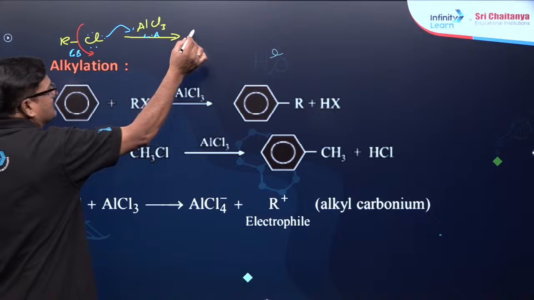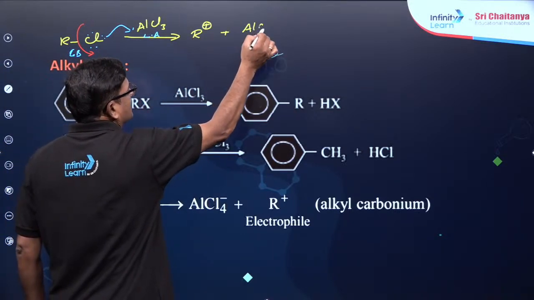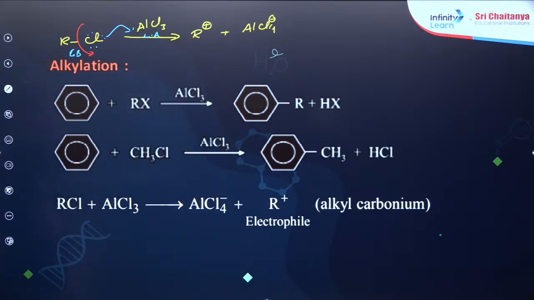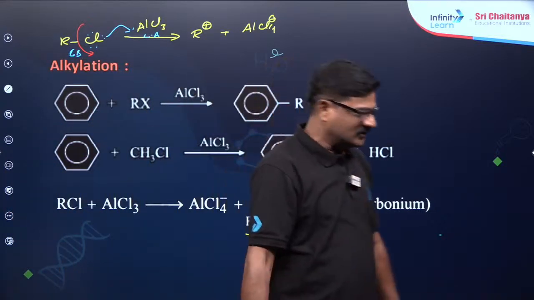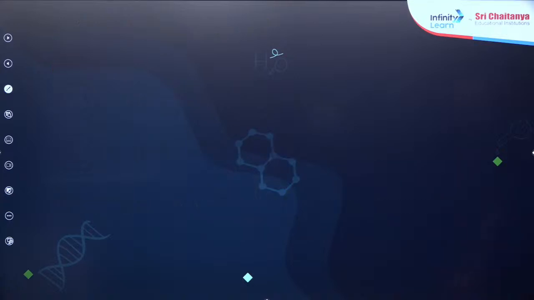A bond is formed here and a bond is broken. As a result, alkyl carbocation is formed, and AlCl4 minus is formed. Understood? And the alkyl carbocation is called an electrophile. This is called electrophile, right?